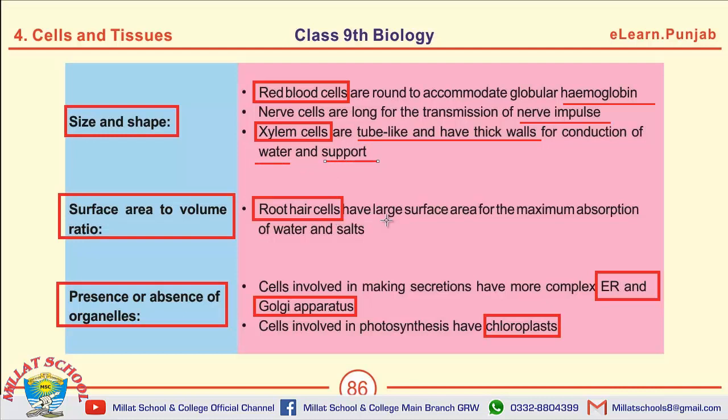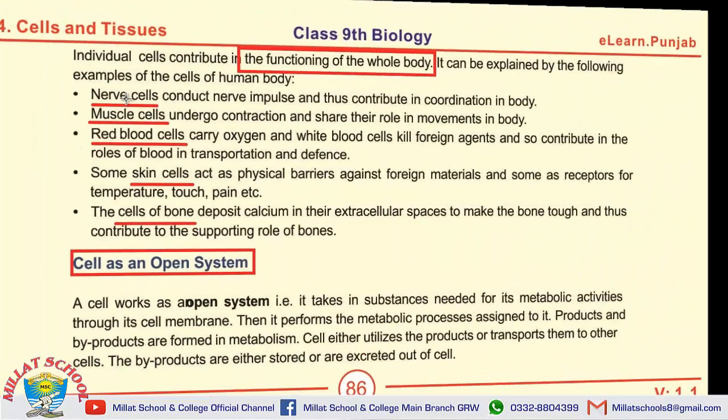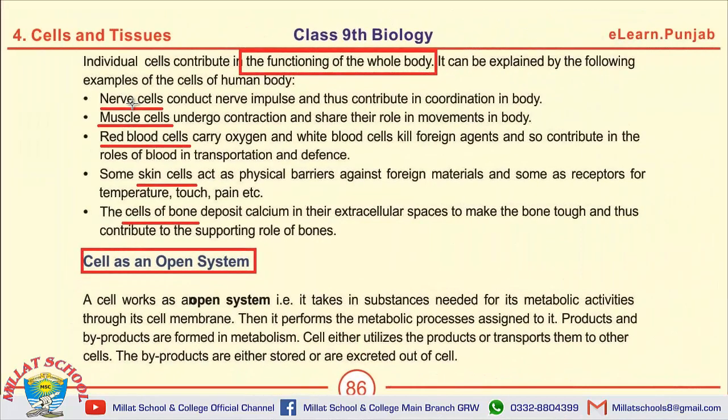have large surface area. Cells involved in making secretions are more complex. Cells involved in photosynthesis have chloroplasts. All these cells can be asked as short question or as MCQs as well. The next page, here are some MCQs. Nerve cells conduct nerve impulses.